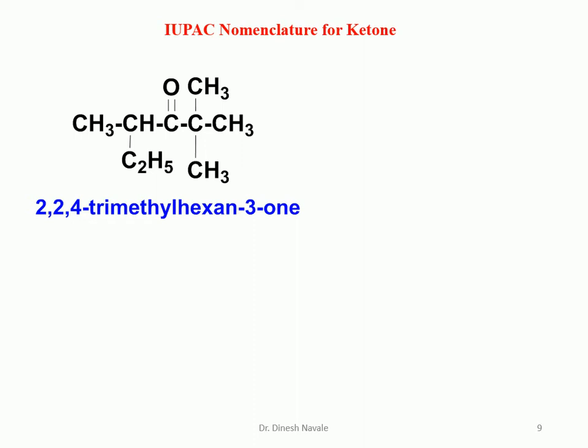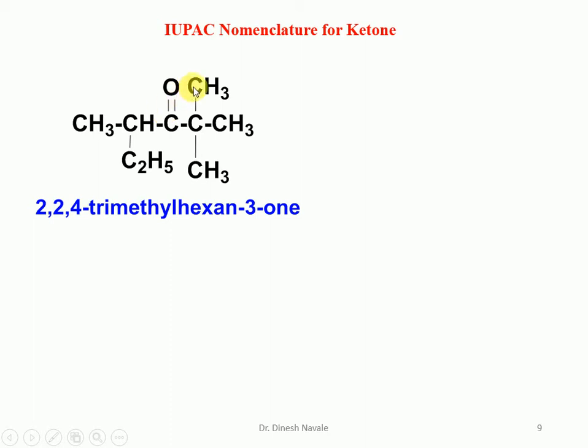So there are 2 substituents. On this side we are going to start the numbering. It is carbon number 1 from the right-hand side, then 2, 3, 4, 5, 6. A 6-carbon chain is here, so it is a hexanone. The position of the carbonyl ketone is number 3, so it is a hexane-3-one.